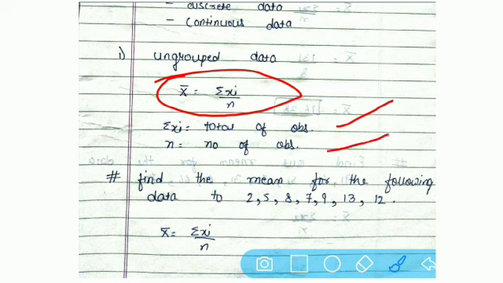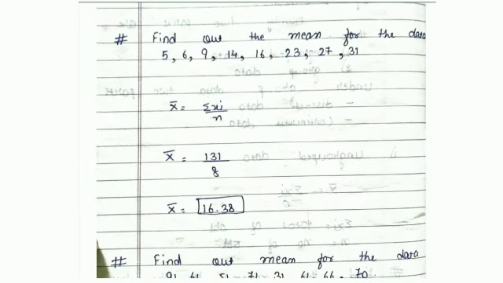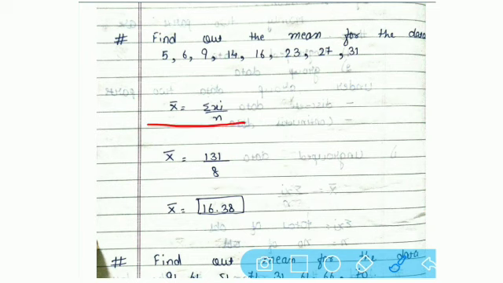Let us take one example now for our calculation purpose. Find out the mean for the data 5, 6, 9, 14, 16, 23, 27, 31. For these numbers, first of all we put our formula, x bar equals sigma xi divided by n. That means we have to do the summation of all the values given to us: 5 plus 6 plus 9 plus 14 plus 16 plus 23 plus 27 plus 31. When you do the total of all these values, it gives us the answer 131.